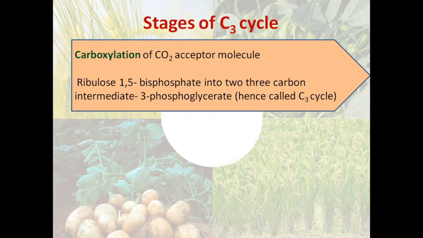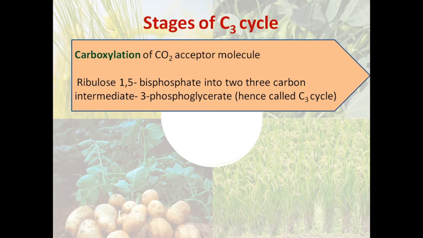So the carbon reactions take place in the form of a cycle. We have seen the name C3 cycle or Calvin-Benson cycle. The starting point of this cycle is ribulose 1,5-bisphosphate. Ribulose is a 5-carbon sugar, containing 2 phosphate groups in its first and fifth position.